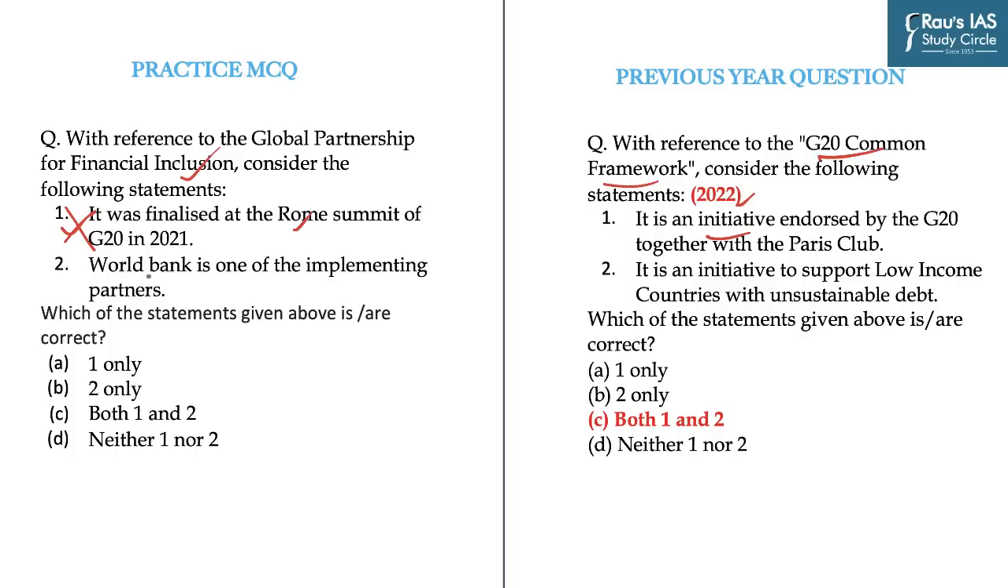And so at Rome, G20 leaders committed themselves to enhancing digital financial inclusion of vulnerable and underserved segments of society, including MSMEs. World Bank joined this initiative as an implementing partner in 2012. And so this statement is correct, leading us to the right answer B, 2 only.